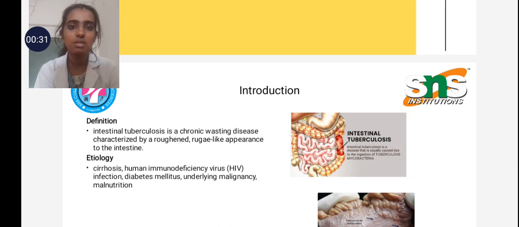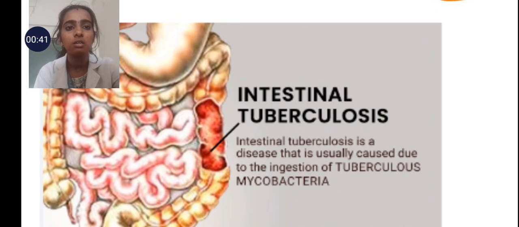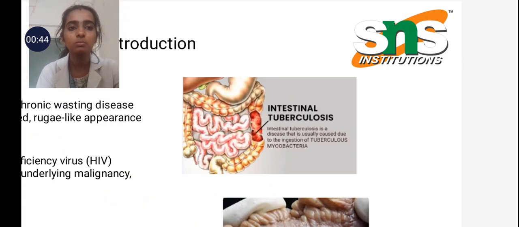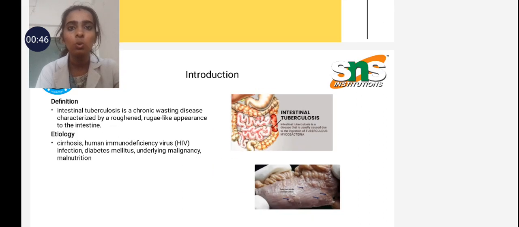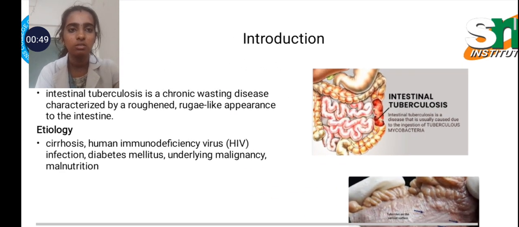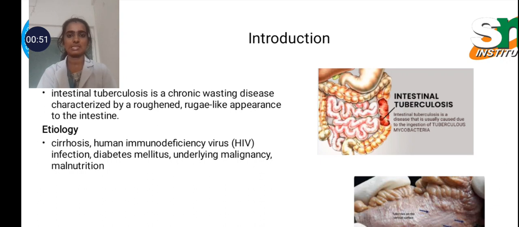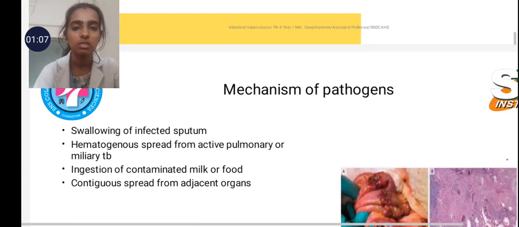The definition of intestinal tuberculosis is a chronic wasting disease characterized by a rough-like appearance of the intestine. That means this is the rough appearance of an intestine. So, the etiological factors of intestinal tuberculosis are cirrhosis, HIV, that means human immunodeficiency virus, some other infections, diabetes mellitus, underlying malignancy, that means cancer cells, and malnutrition. These are the common etiological factors of intestinal tuberculosis.